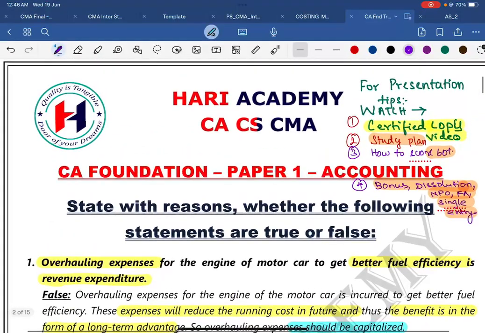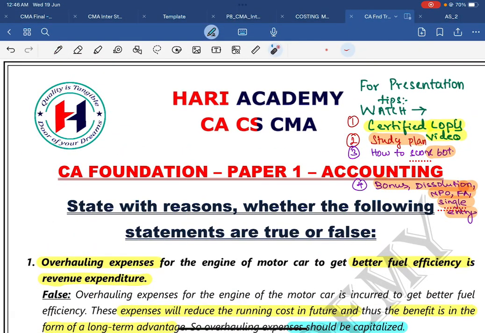Next, we will quickly go through this. Before getting started, I will quickly give you a tip. Many of them are asking how to present your paper. For the presentation, we have a certified copy video for the previous attempt, which we have already uploaded. The same video has been given in the description below. Watch that. The study plan of 4.5 days along with a purely MTP analysis is also done.